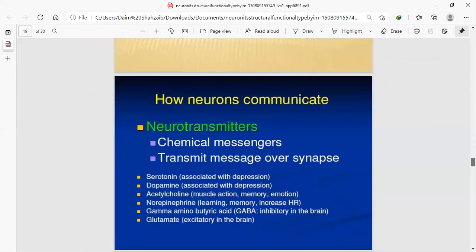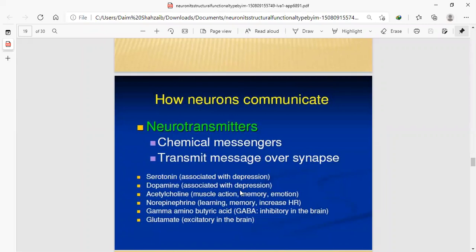How do neurons communicate? Neurotransmitters are chemical messengers; there are electrical and chemical messengers that transmit messages at every synapse. Some hormones are released through the neurons.